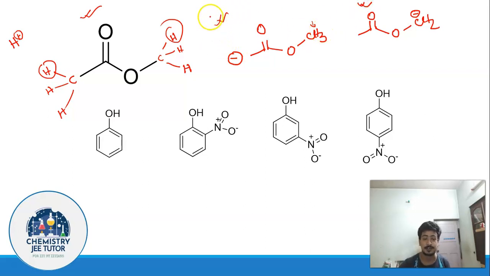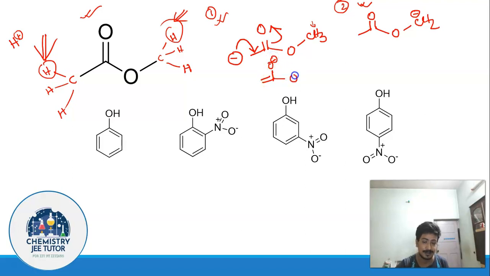If one is more stable than two, then this proton is more acidic. If the reverse is true, then this proton is going to be more acidic. Now let us see what happens. In this case, this is going to delocalize like this, top to middle and middle to top, and you are going to get a structure somewhat like this. In this case, if you see, this cannot delocalize, because oxygen has a lone pair of electrons over itself. It has no place to accommodate this negative charge. This negative charge in this case has no way of delocalizing.